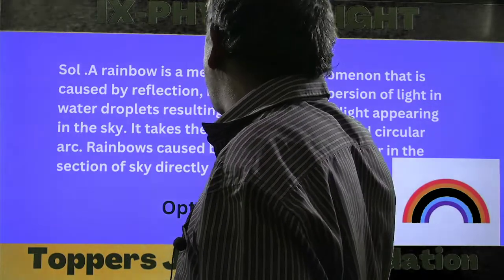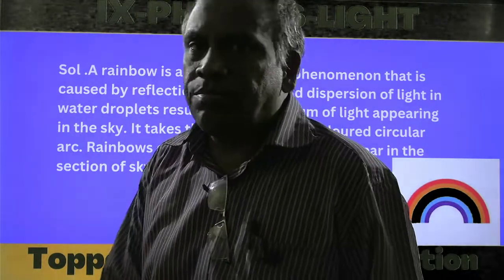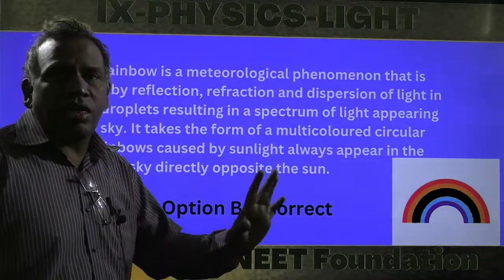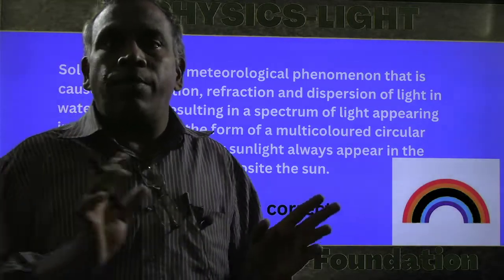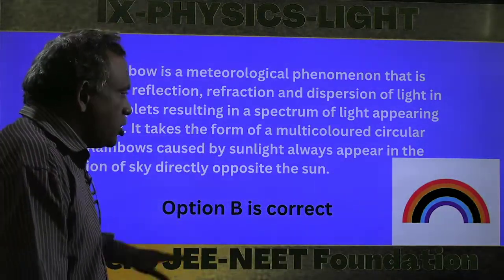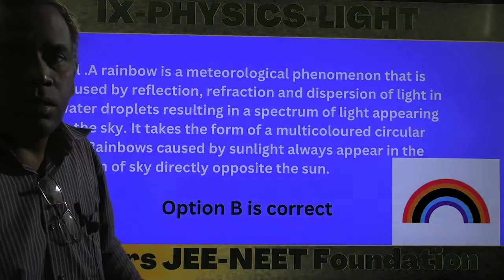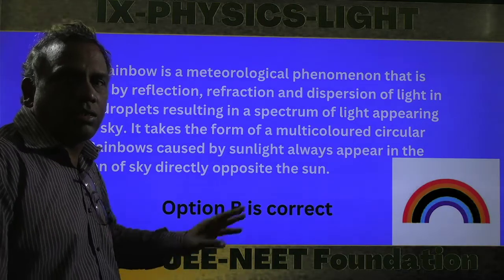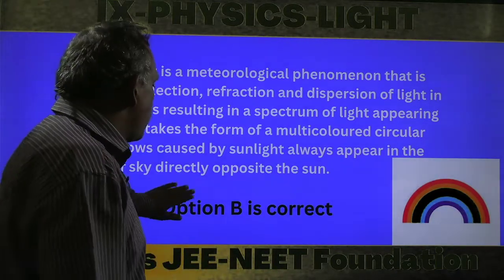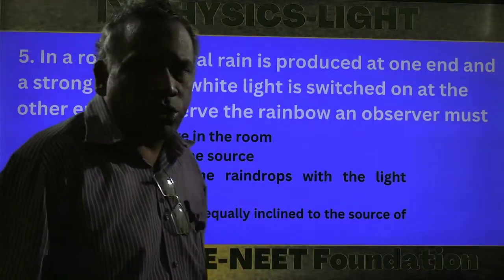A rainbow caused by the sunlight always appears in the section of the sky directly opposite to the sun. The rainbow is formed always opposite to the sun; you have to remember that, it is an important point. Violet, indigo, blue, green, yellow, orange, some colors we observe, a spectrum type. Option B is the correct answer for this question. So the next question, that is question number 5.